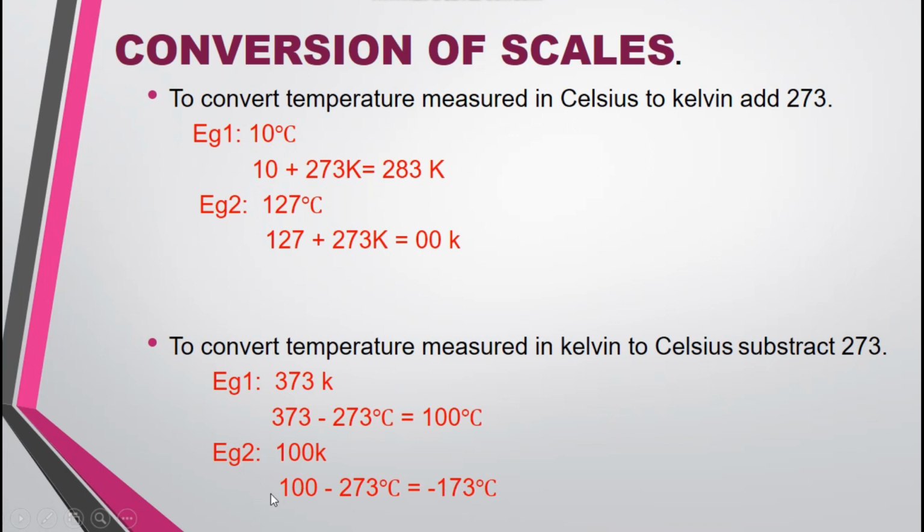You can see plus into minus minus. So 273 minus 100, I get 173, and 273 is the bigger number. It has minus. So the answer comes as minus 173 degrees Celsius. And in your textbook there is an exercise to convert Celsius to Kelvin and Kelvin to Celsius. You can do it and try it on your own.